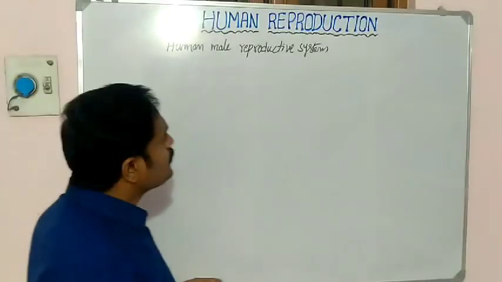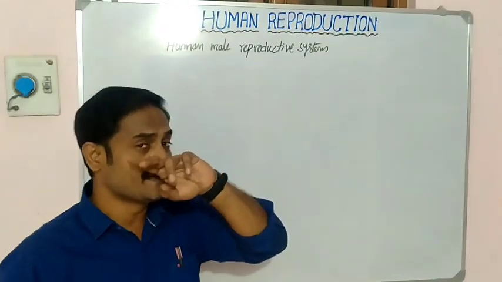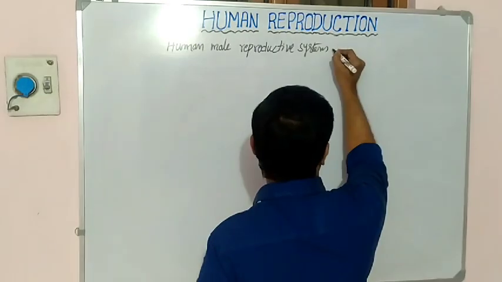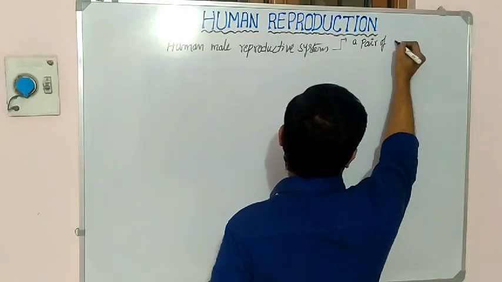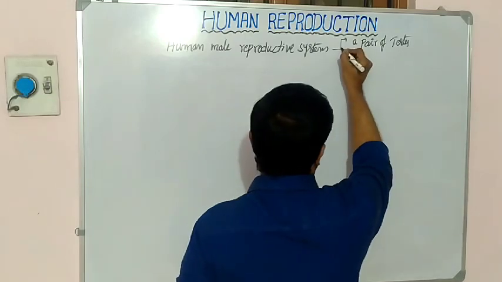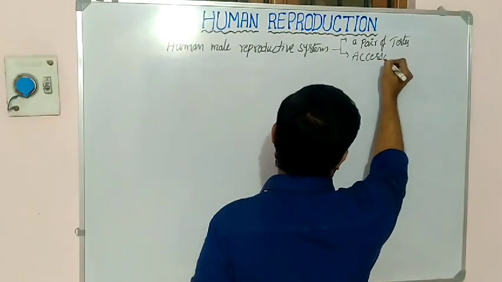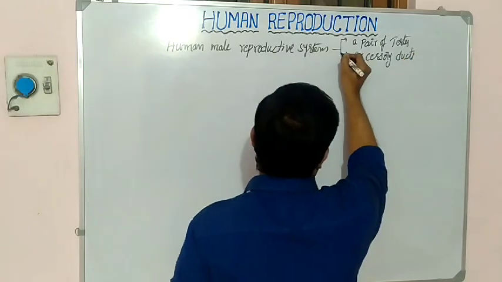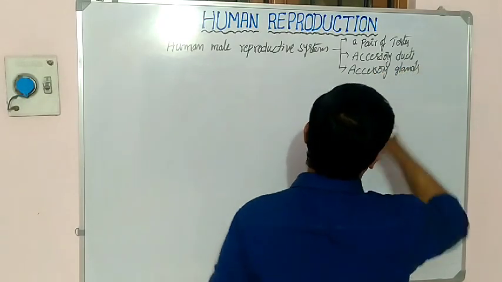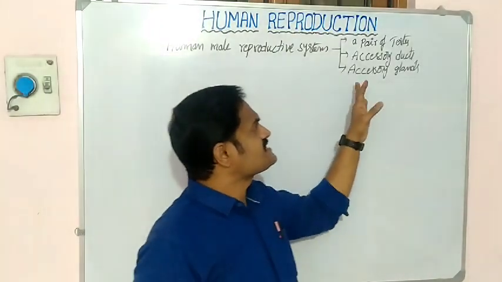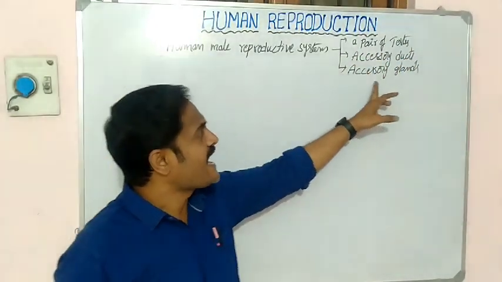The human male reproductive system consists of many parts, but it is majorly classified into three parts. One is a pair of testes, the second is accessory ducts, and the third is accessory glands. Remember, the human male reproductive system consists of majorly three parts: a pair of testes, accessory ducts, and accessory glands.